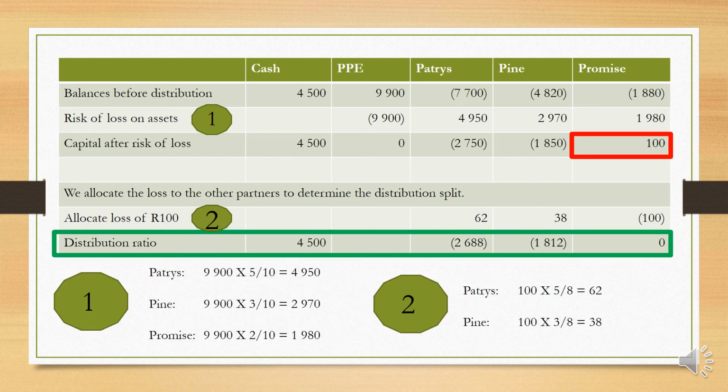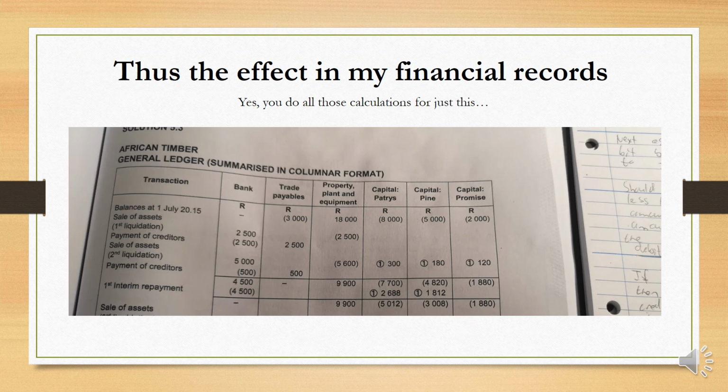Right. There we have it, the final picture. You did all those calculations, and yes, you do all those calculations just to determine the one interim payment, and this will be done for all interim payments in which there are any other assets in the company left other than the cash balance.